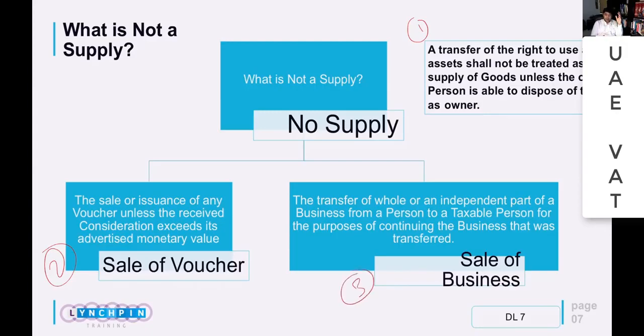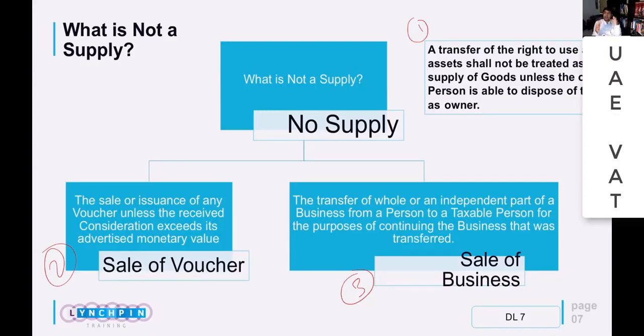Finally, the third one where it will not be a supply is sale of the business. So if a business as a whole is being sold, in that case the whole business will not be treated as a taxable item. So it would be out of the scope. But if from the same business I'm just selling my assets, in that case such assets would be a taxable supply. Now, I'll give you a use case here in which the FTA has given the clarification also.